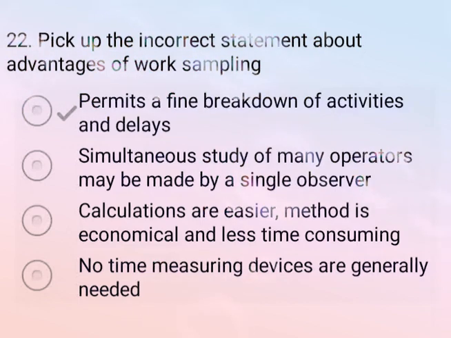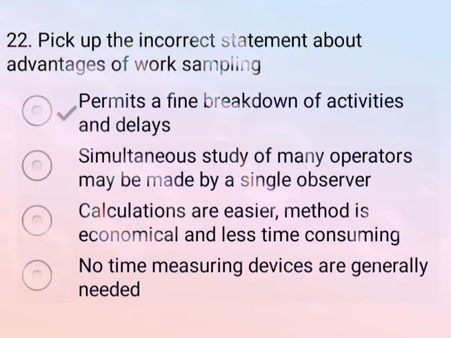Option B, simultaneous study of many operators may be made by a single observer. Option C, calculations are easier, method is economical and less time consuming. Option D, no time measuring devices are generally needed. So incorrect statement is option A, because here permitting breakdown of activity is delayed, so it is not delayed phases.